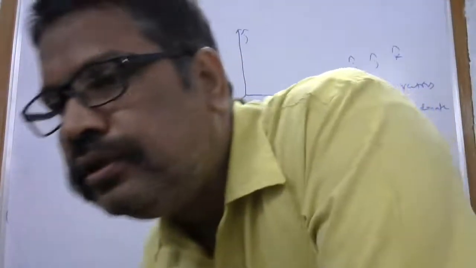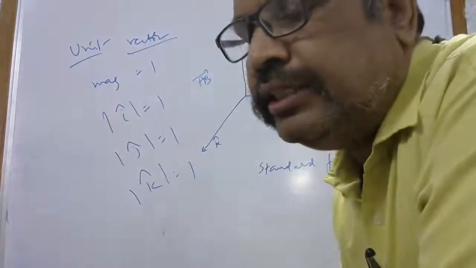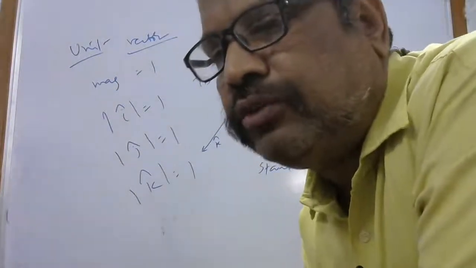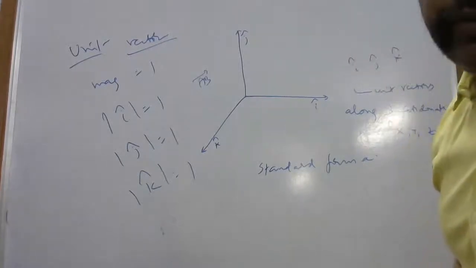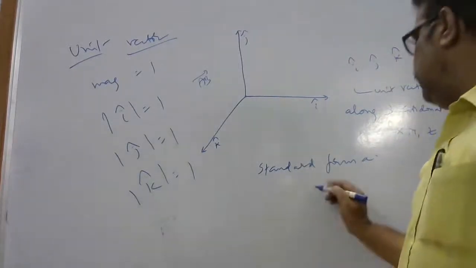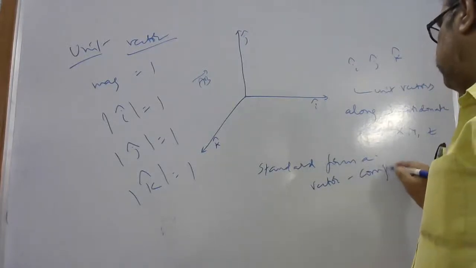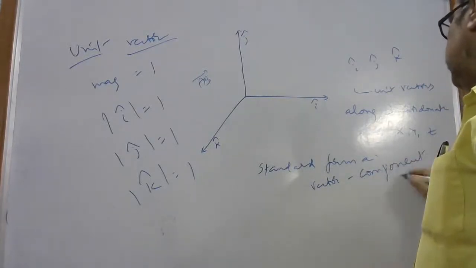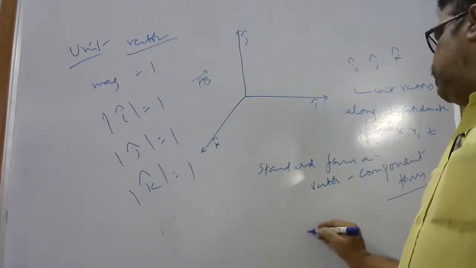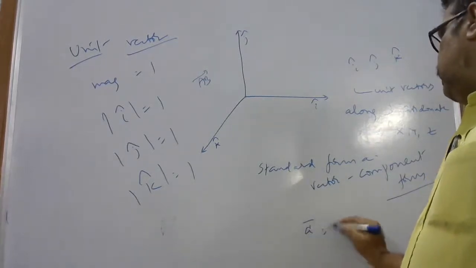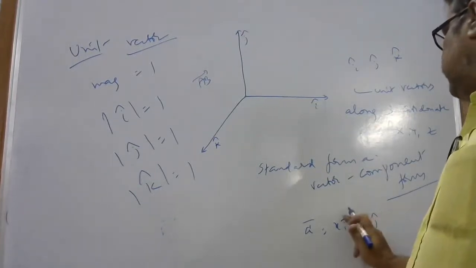Good. Yes, yes, madam. Running from B to A: see, A to B is one side, B to A will be negative, interchanged. Suppose B to A is there, A to B means it will be interchanged. Interchanging means negative will come. Standard form of a vector, this is called component form. Okay, I take here suppose A bar, x i bar plus y j cap, like the new vectors.